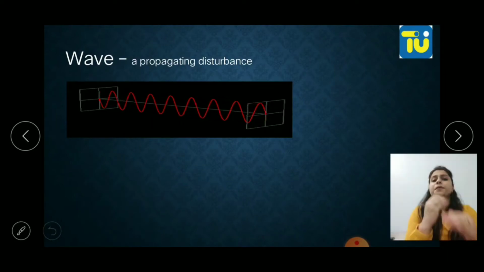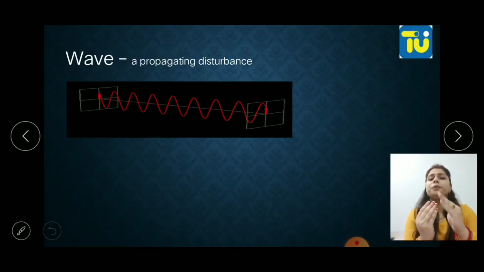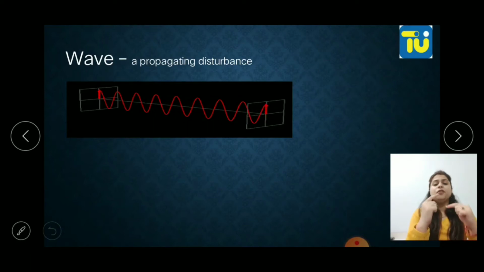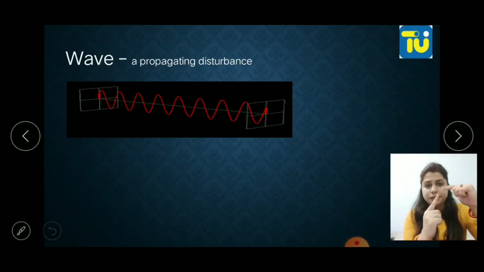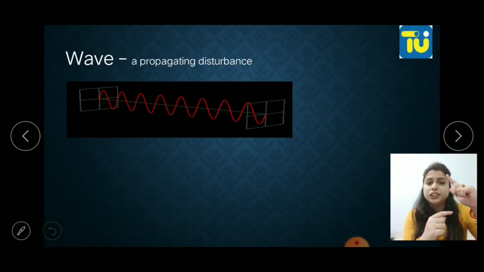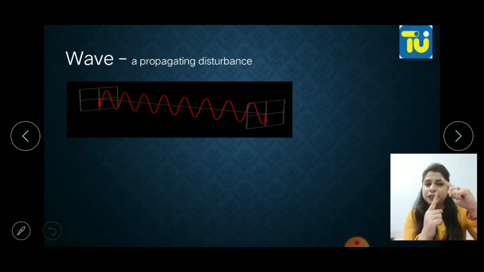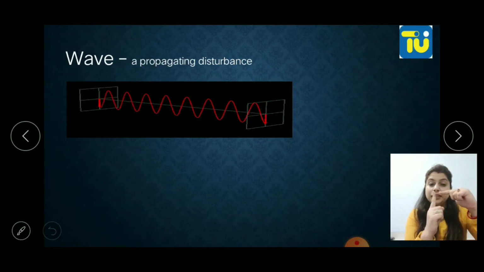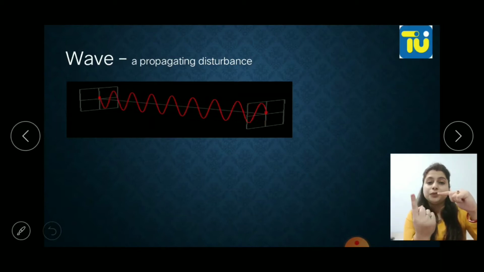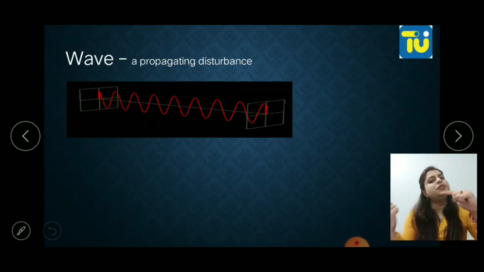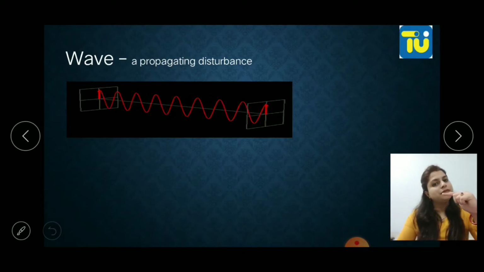What is a wave? A wave is just a propagating disturbance. When one particle is oscillating, this oscillation will disturb the next particle to it, and the second particle's oscillation will disturb the third, which disturbs the fourth, and thus the disturbance goes on.